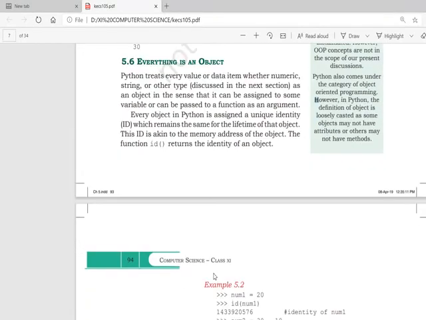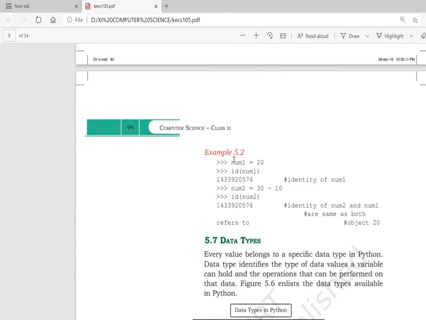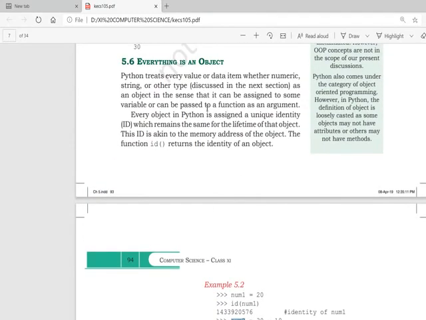Every object, if you want to know about its identity, you can make use of the id function. Every object in Python is assigned a unique id which remains the same for the lifetime of that object. As long as the object is alive, its id stays alive. This id is akin to the memory address of the object. This is important, you need to understand the concept of id. The id of any object is similar to the memory address of the object.